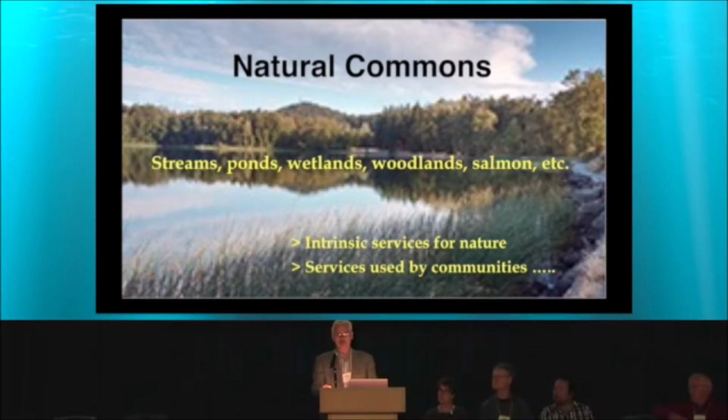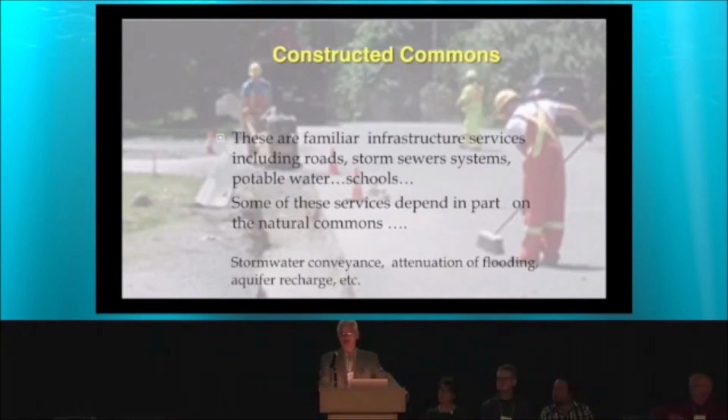Natural commons, we're familiar with them in terms of streams, ponds, wetlands, salmon, woodlands, and so on. Those natural commons provide intrinsic services for nature, and they provide services that are used by communities. The constructed commons is familiar to us as roads, drainage systems, storm sewers, and potable water systems, and so on. Some of these services that we call constructed common services overlap with our natural commons. So very often a storm drainage system releases its water into the local stream and it's conveyed away.